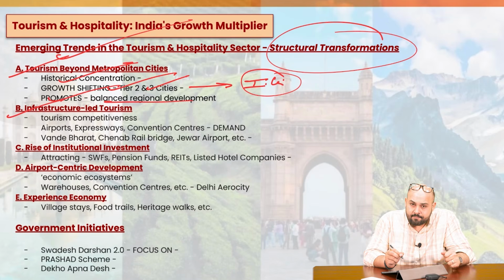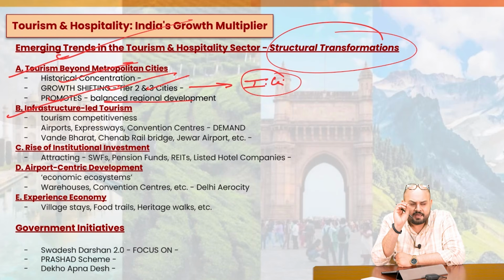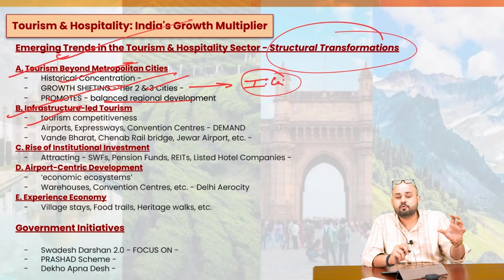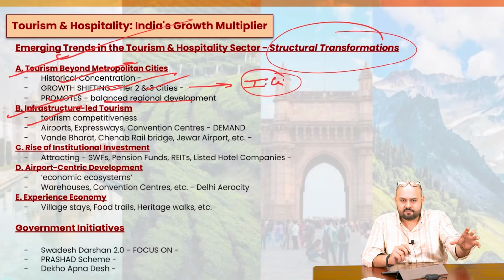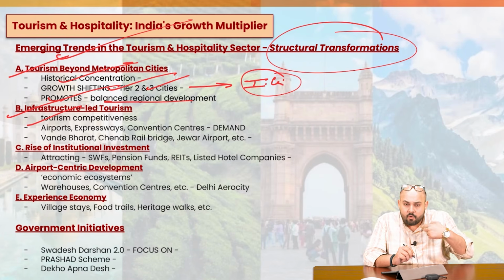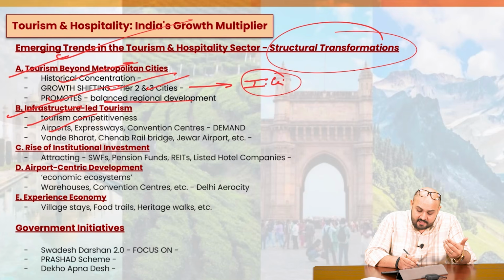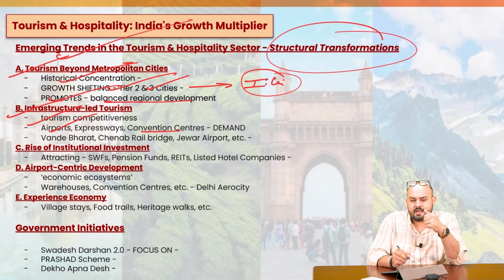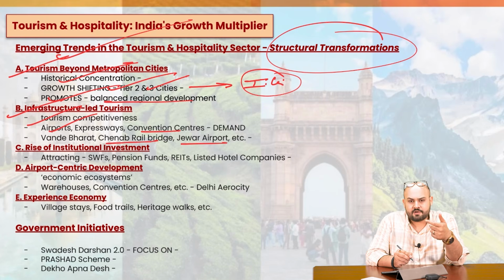Then infrastructure-led tourism. What you'll have to understand is that infrastructure creation provides the basis for tourism competitiveness. If the infrastructure of a place is robust, definitely the tourism would be competitive in that particular location. For example, the more the construction of airports, or the expressways, or the convention centers takes place, the more would be the demand of the tourism aspect. We have, for example, the Prime Minister has flagged off many of the Vande Bharat trains, we have the Chenab rail bridge, we have the Jewar airport. So that is what you'll have to understand. The government has come up with the Gati Shakti program, right? Or all these Bharat Mala, Sagar Mala. So in one way or the other, this is boosting the tourism aspect.